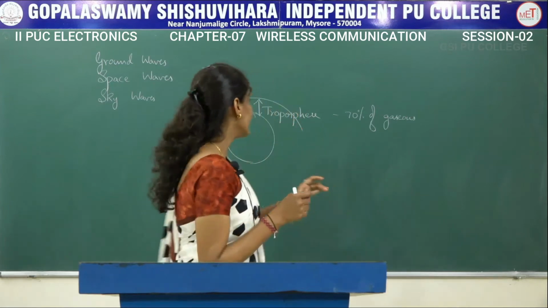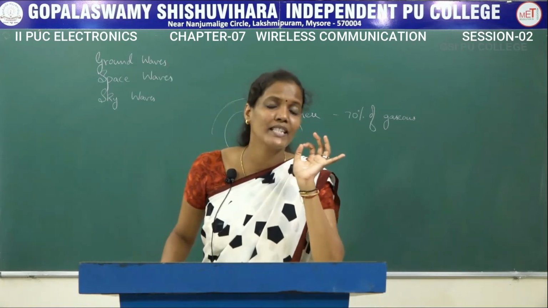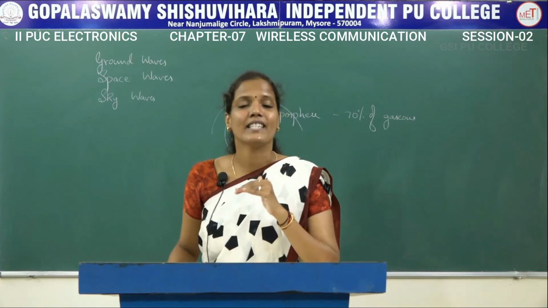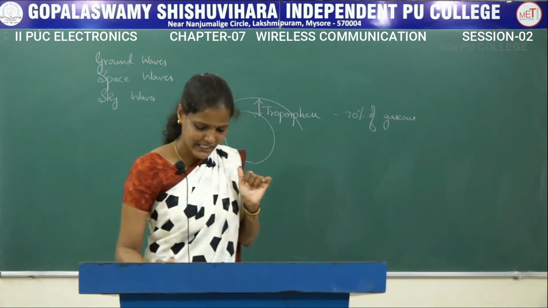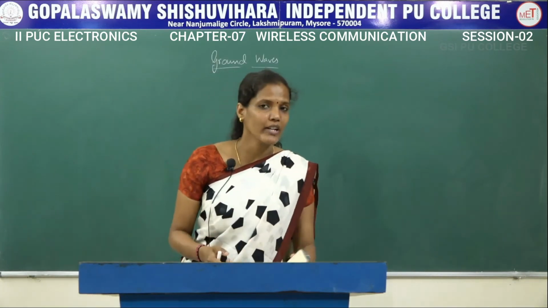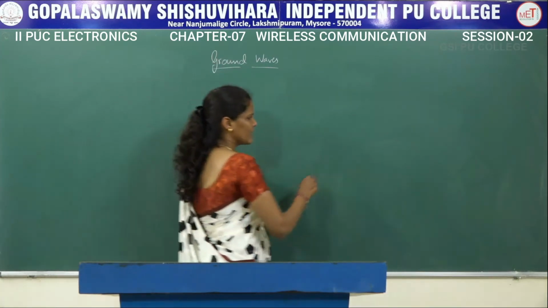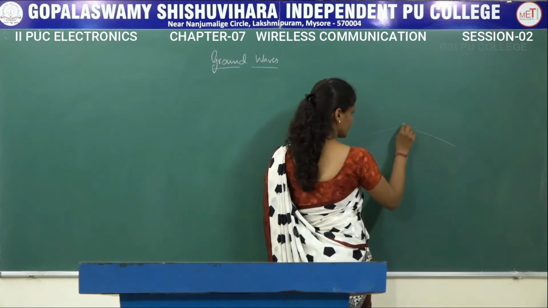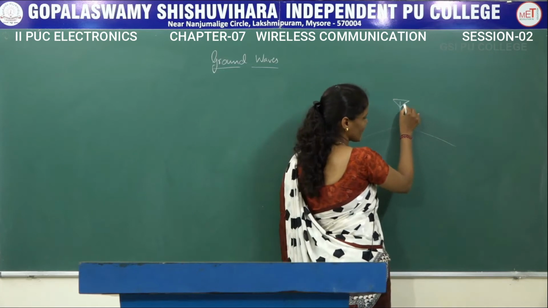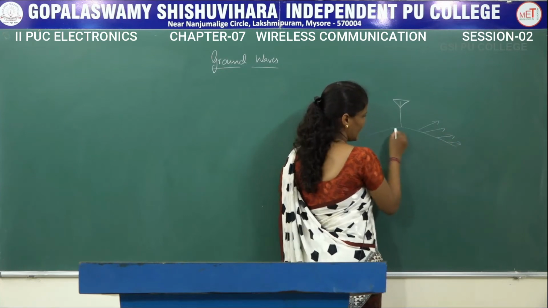Now let us try to understand what is called ground waves. The name itself specifies that waves are transmitted with the help of the ground, that is the surface of the earth. So what exactly is the meaning of ground waves? Ground waves are nothing but the radio waves that are transmitted along or reflected from the surface of the earth. If we consider this as the surface of the earth, and here we have an antenna, the signal will be transmitted from the antenna to the other medium or to the other antenna like this.